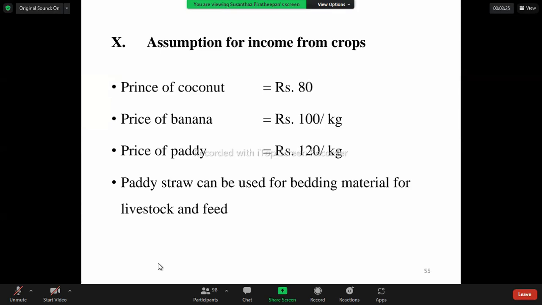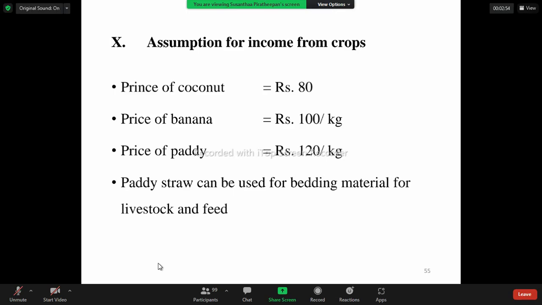So totally there are 150 trees, which has to be multiplied by 100, meaning in one tree there will be 100 nuts per year. Again into 80, so the price of one coconut is 80. So all the coconuts have to be multiplied with the 80 rupees. By that we can calculate the price of coconut.